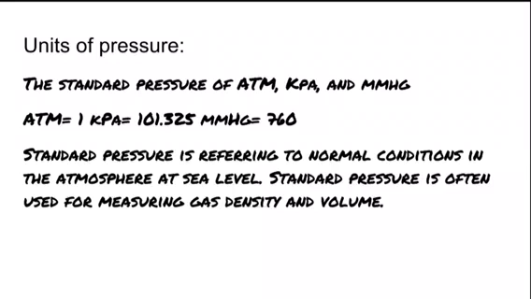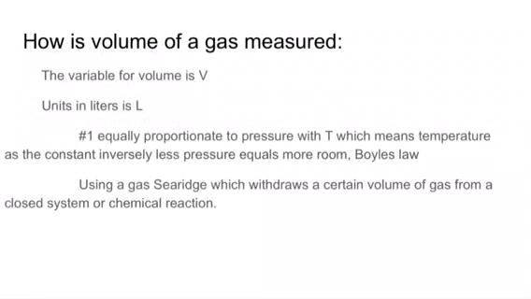Now we should talk about what the units of pressure are. Standard pressure is measured in atm, kPa, and mmHg. Atm consists of 1, kPa consists of 101.325, and mmHg consists of 760. Standard pressure is referring to normal conditions in the atmosphere at sea level. Standard pressure is often used for measuring gas density and volume.